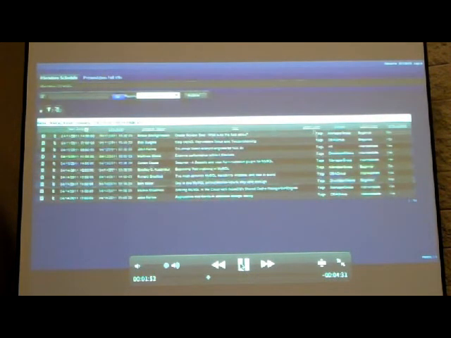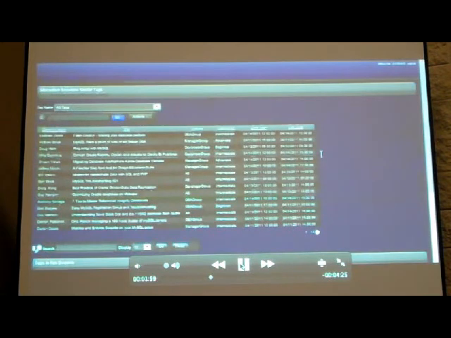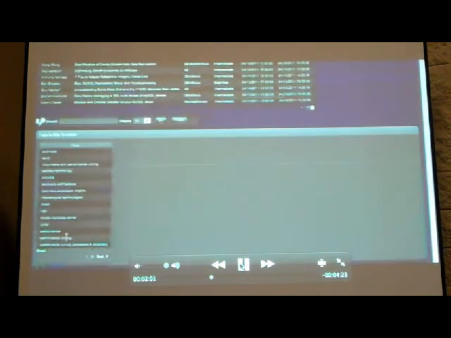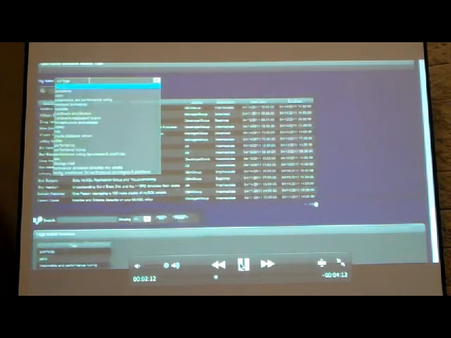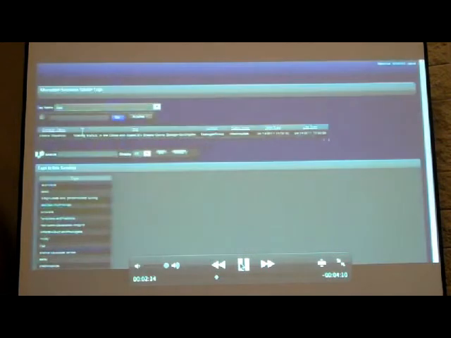Every session has any number of tags associated with it. If I click on it, I'm going to see down at the bottom here all the tags associated with this particular session that I clicked on, and then I see all of the sessions with the same tags as that particular session. Or I can look at a specific tag and get only the sessions that meet that specific tag.